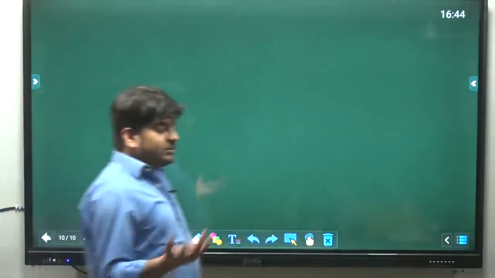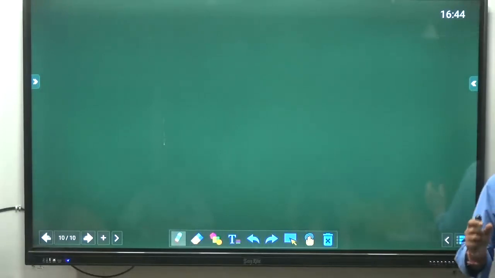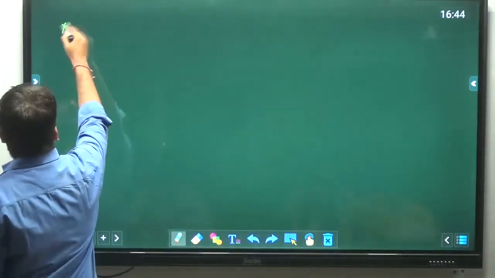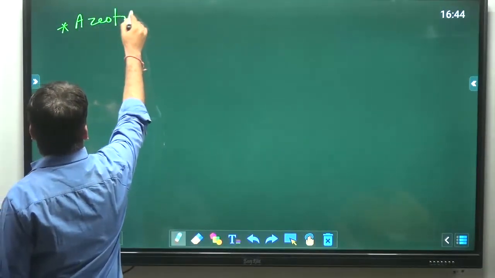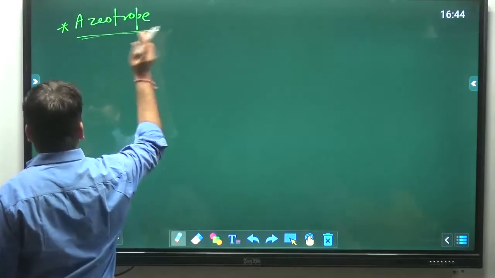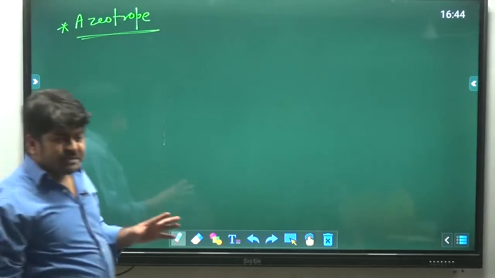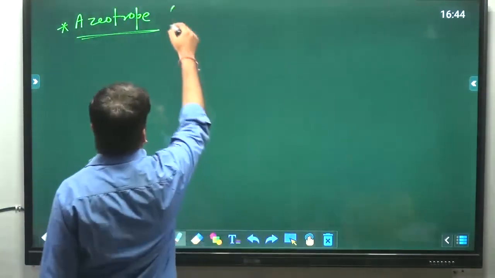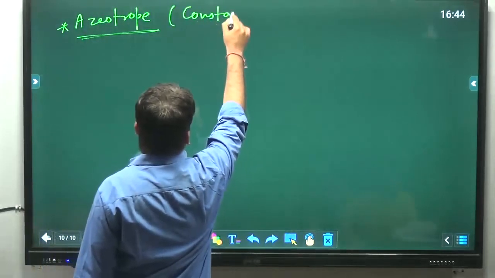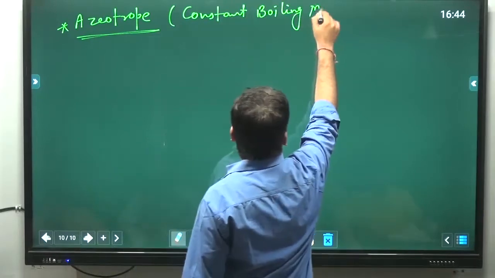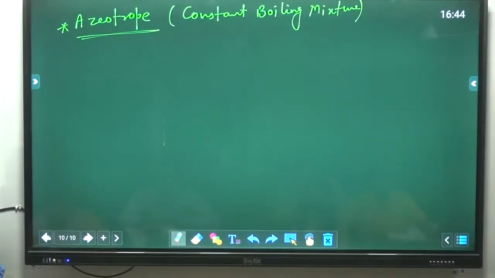And when we are talking about the non-ideal solution, there is one very common term which always comes, that is azeotrope. And this term always appears only for distillation, nothing else. What is azeotrope? Azeotropes are also known as constant boiling mixture. Constant boiling mixture means like water.